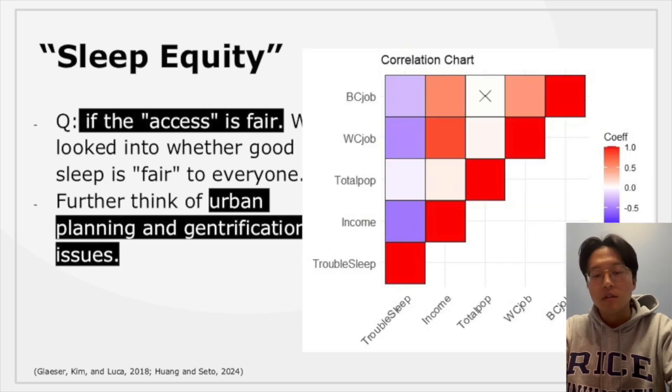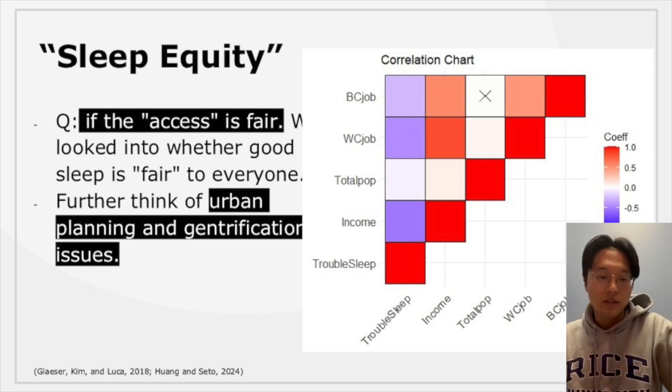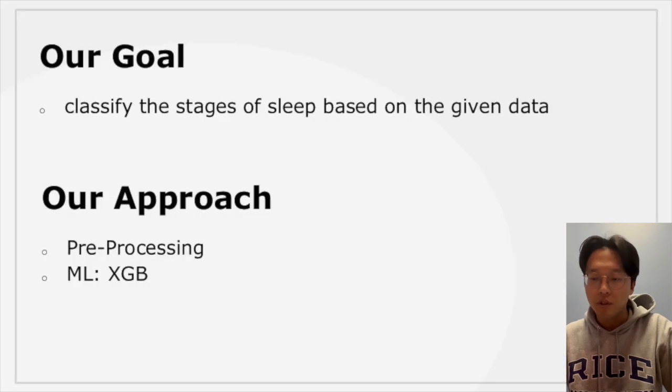Our correlation analysis revealed a positive link between wealthier neighborhoods and longer sleep. Is this an urban planning issue or a political power issue? This can be future potential research.